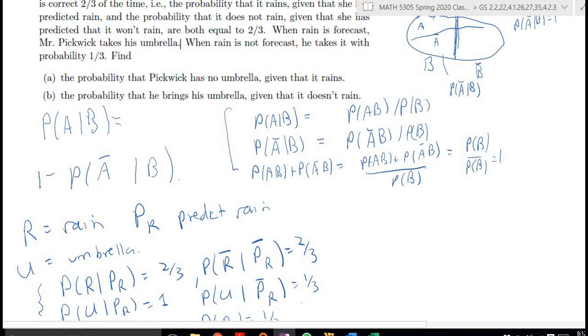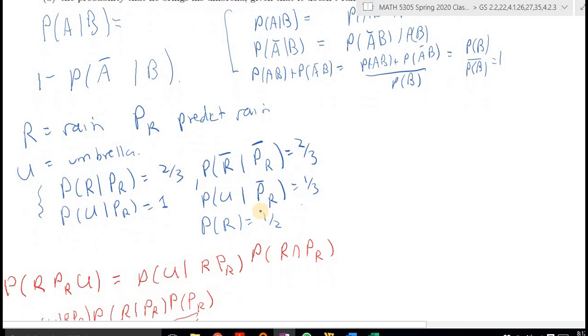And we're given some information. If you go back and look at the description of the problem, it gives us this information. The probability that it rains given that rain is predicted is 2/3. The probability that it doesn't rain given that rain is not predicted is 2/3. The probability they take an umbrella given that there's a prediction of rain is equal to 1. Notice that this probability does not depend on whether or not it rains. Whether it rains or not, this probability is the same.